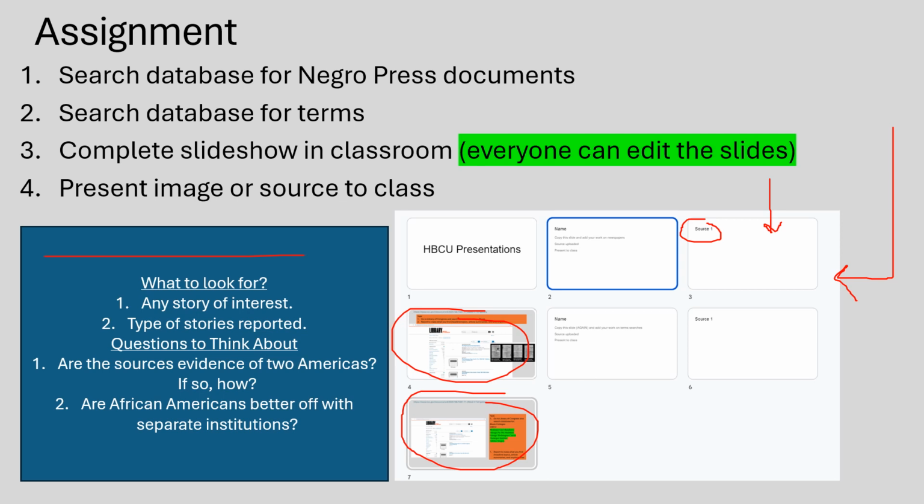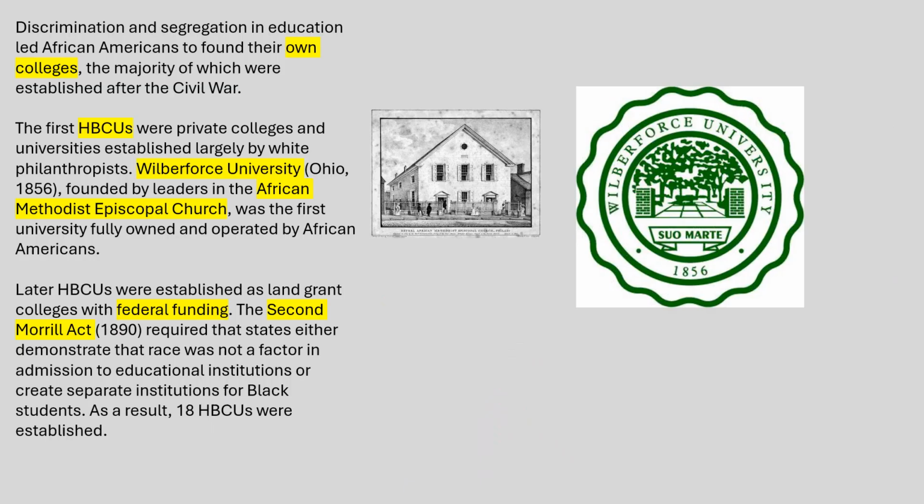If you want additional guidelines, these are things you should think about here. Any story of interest, type of stories reported, and think about these questions that are outlined here. Are the sources evidence of 2 Americas? Question 2, are African Americans better off with separate institutions? After we're done presenting, we are then going to look at historically black colleges. Remember, all of the yellow highlighted items are terms that you should be familiar with.